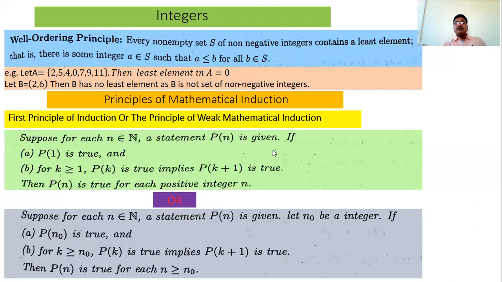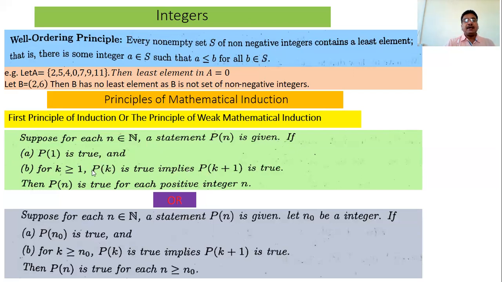Step one: show P(1) is true. Second step: assume P(k) is true, that is, prove that P(k+1) is true.